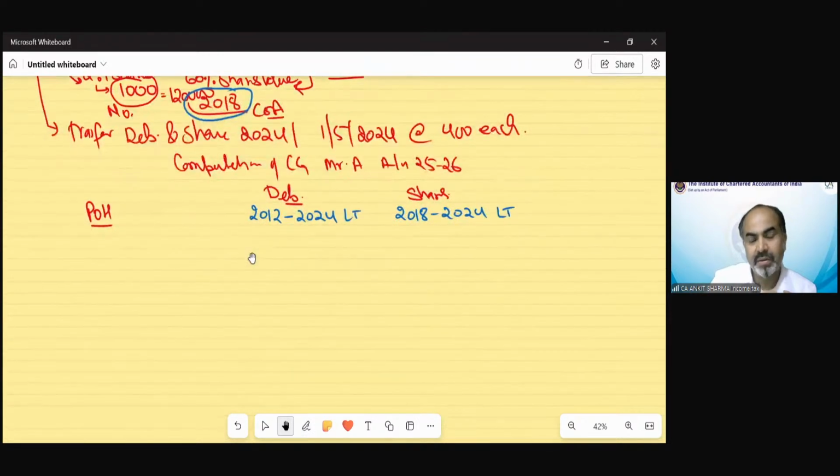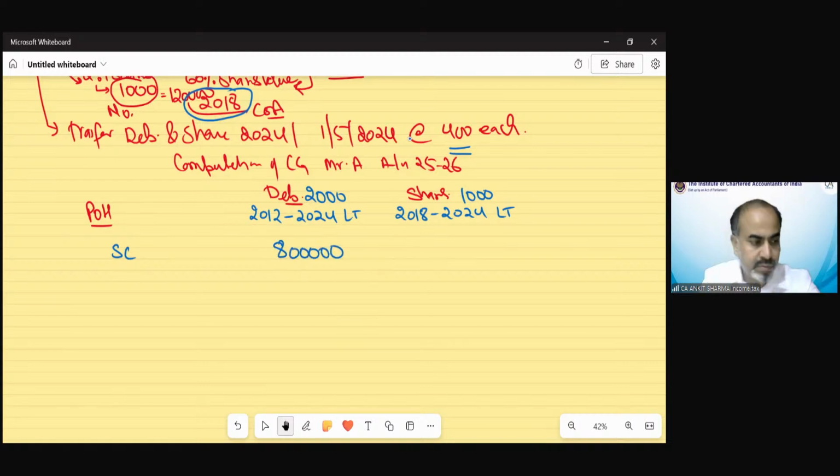Next, we now need sale consideration. So how many debentures do we have? We are having 2000 debentures and 1000 shares. So everything has been sold for 400 rupees each. So that means 8 lakh rupees and 4 lakh rupees.